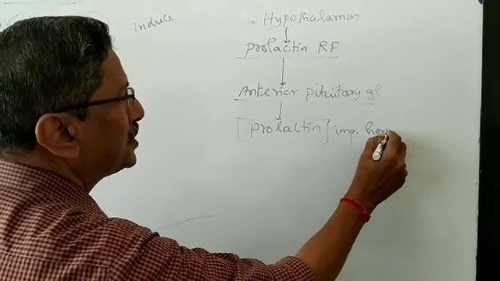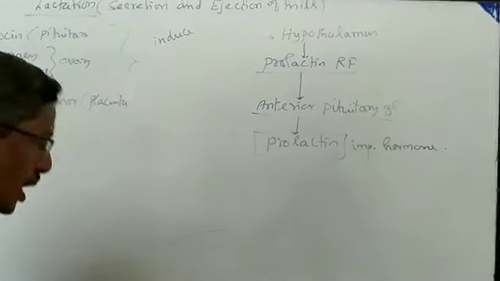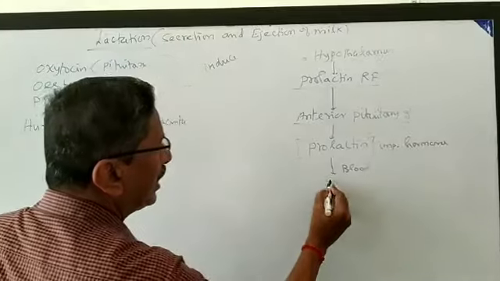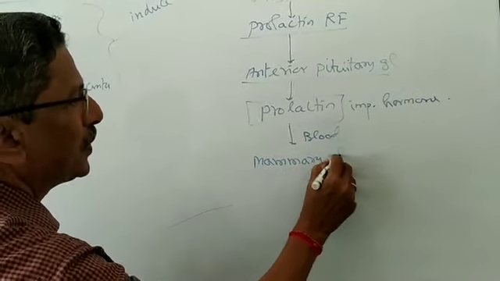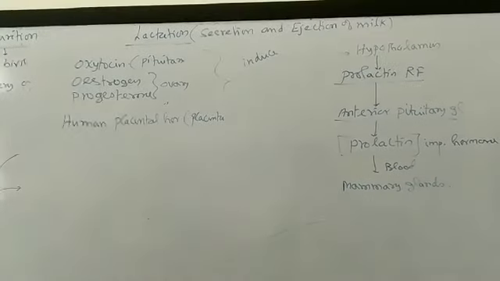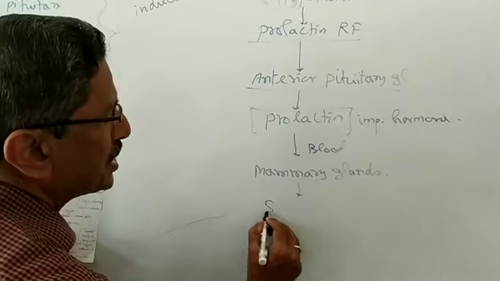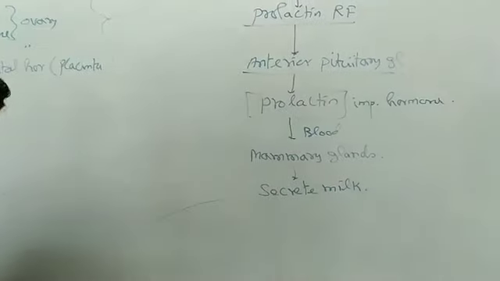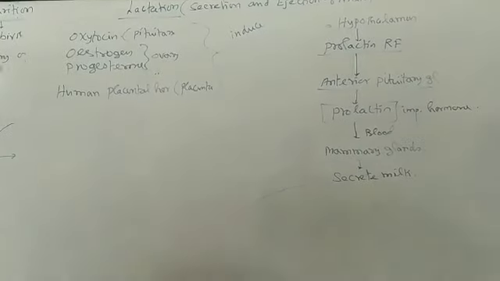This prolactin mixes with the blood and comes through the blood to the mammary glands of the delivered mother. Then the mammary glands will secrete milk. So the milk is ready for the fetus, and the mother can suckle the child.